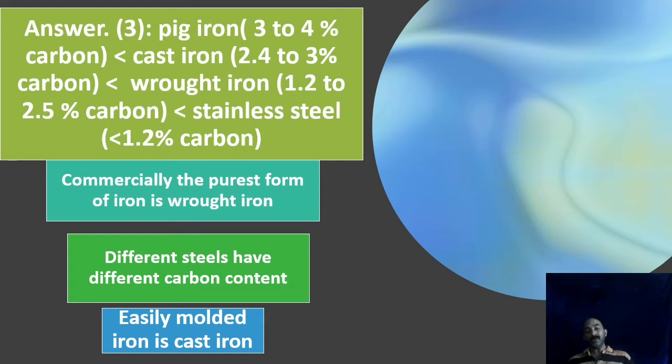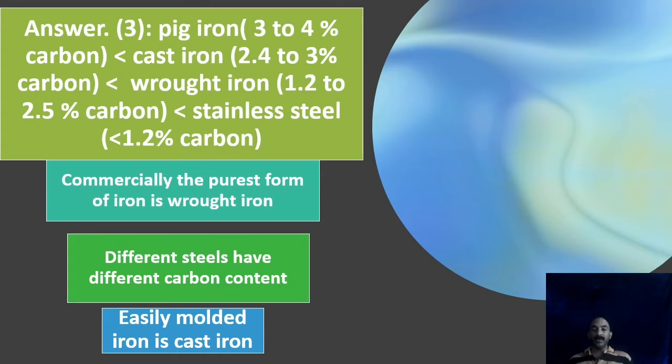Then third is wrought iron. It is having even less content of carbon, and wrought iron is considered to be the commercially pure form of iron. And stainless steel is obtained from any of these iron by removing carbon almost completely and then adding carbon as per requirement. See, there are countless numbers of varieties of steel, and they will have different percentages of carbon to suit definite properties. So in stainless steel, carbon content will be the least.